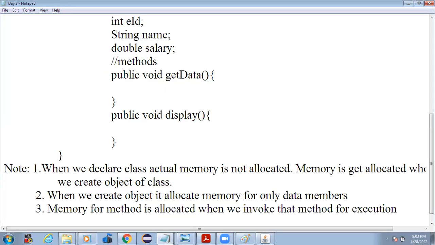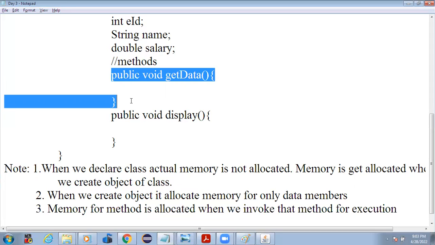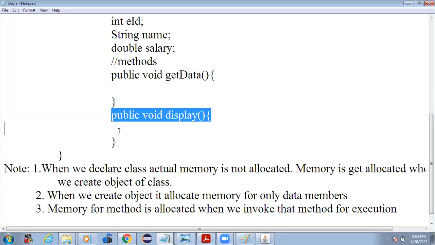Whenever the execution control comes to getData, memory for getData is allocated, and it is released automatically when the execution of this method is done. Similarly, when execution control comes to display, memory is allocated for display, and as the execution of display is done,